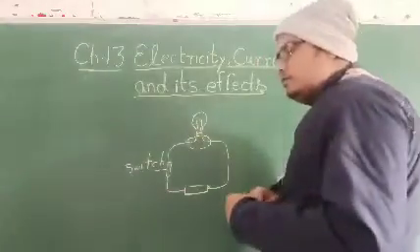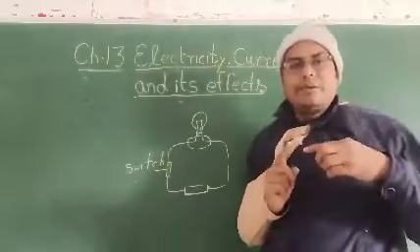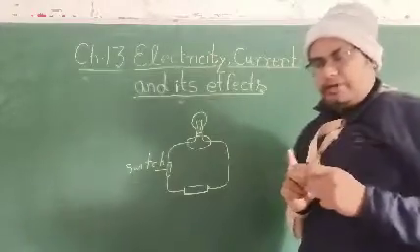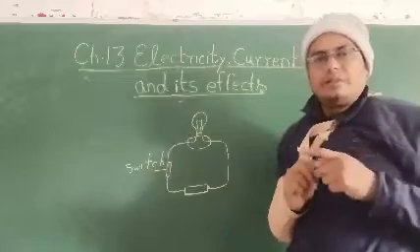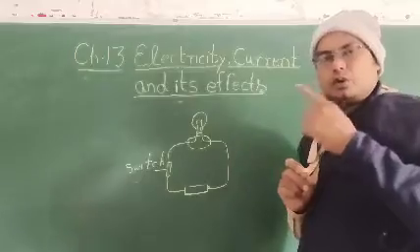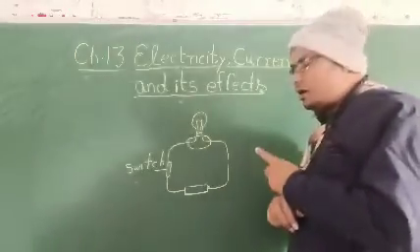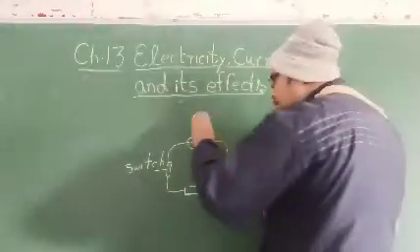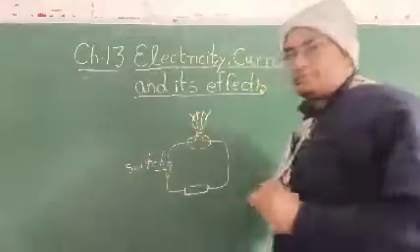When the switch is off, there will again be a gap in the circuit, and the bulb will not glow. But when the switch is on, the circuit is closed, and there is a flow of electrons in this circuit, and it will let the bulb glow. So student, this is a diagram of a closed electric circuit which will allow the bulb to glow. Okay student.